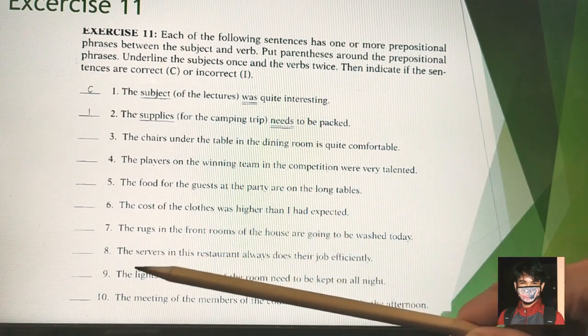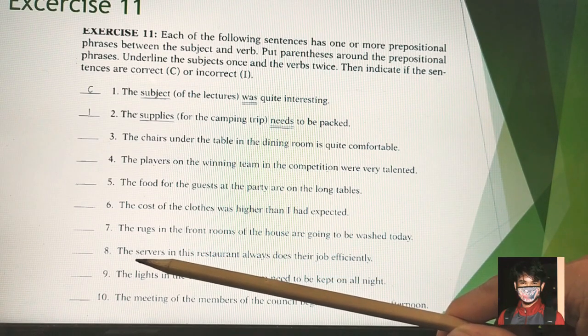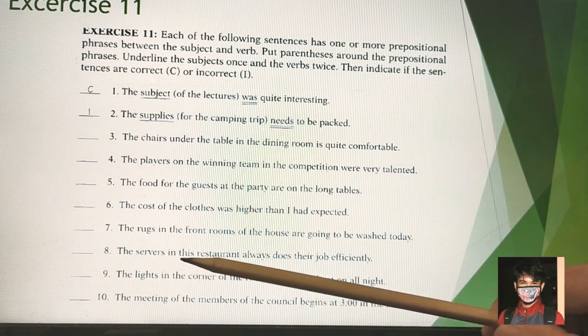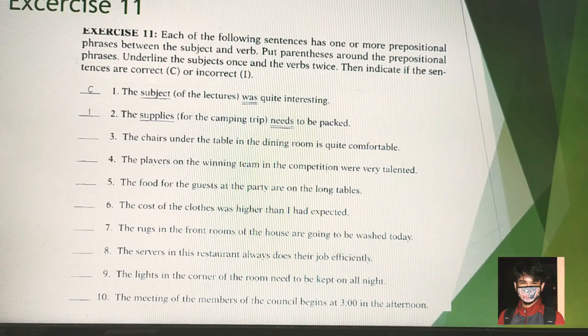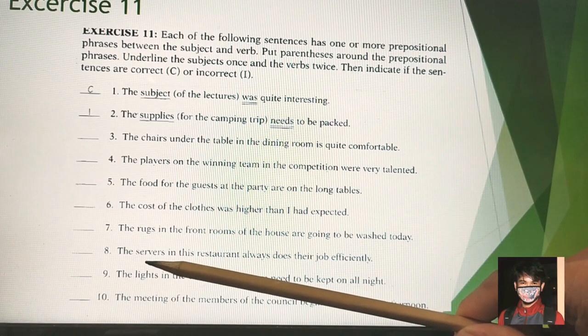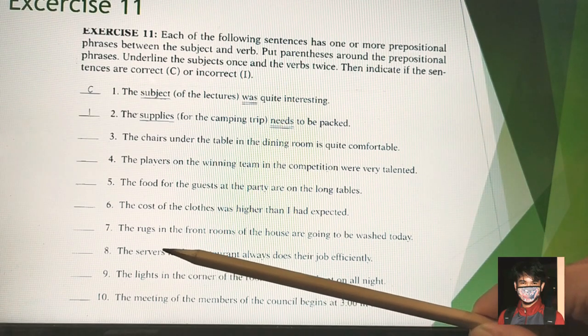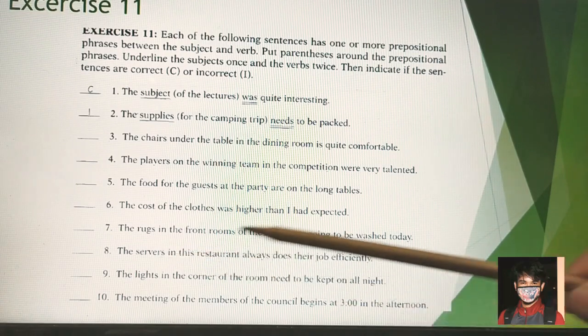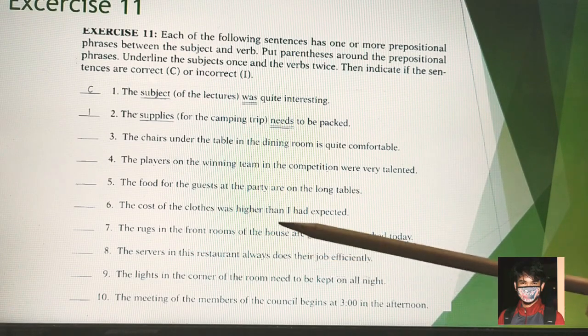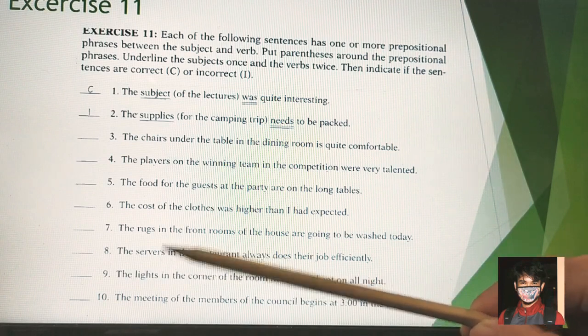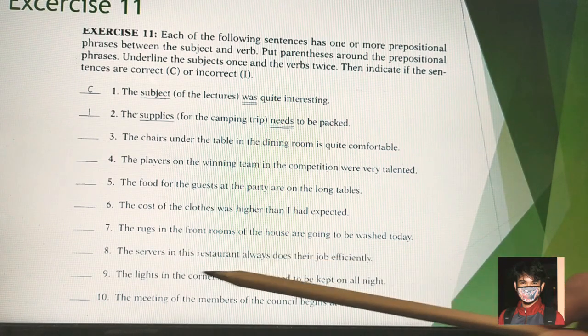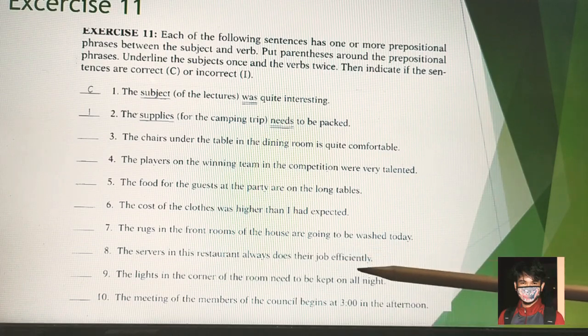And then we go for number 8. The servers in this restaurant always does their job efficiently. So what about this one? Is it correct or incorrect? You have to figure out the subject first. Which one is the subject? The servers, it means plural, which is followed with verb 1. Does is incorrect. It should be do. So the sentence is incorrect. It should be the servers do their job efficiently.